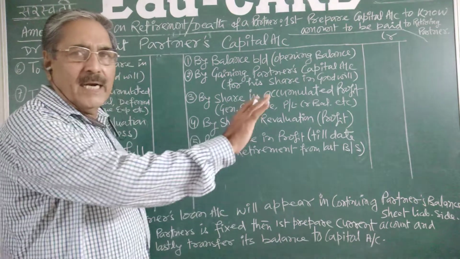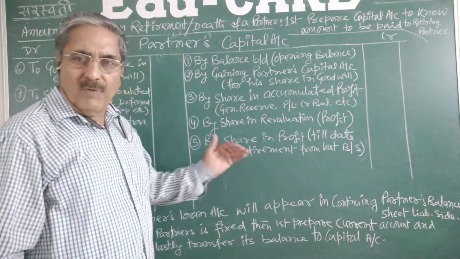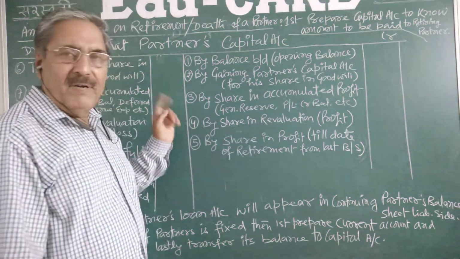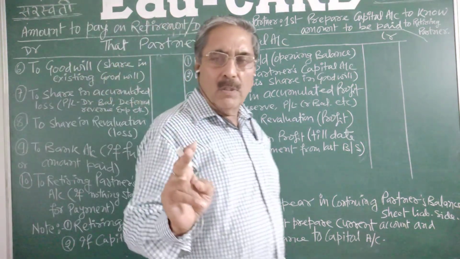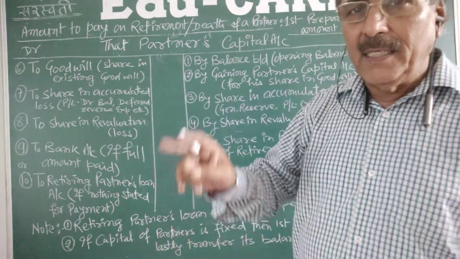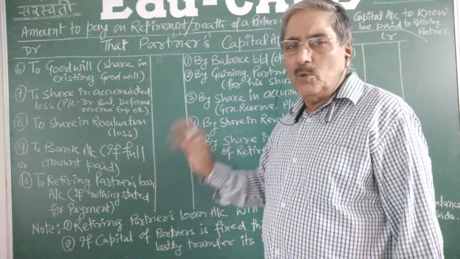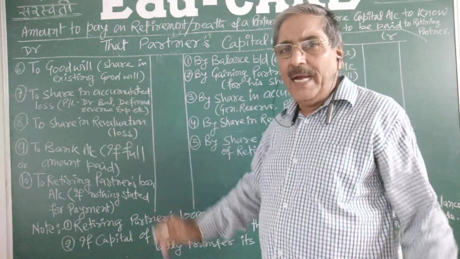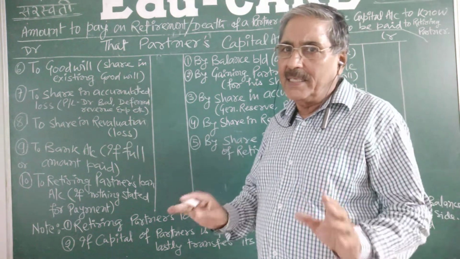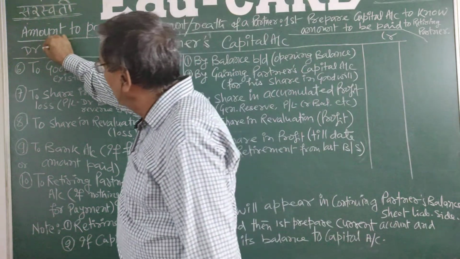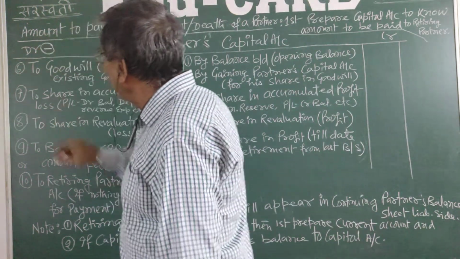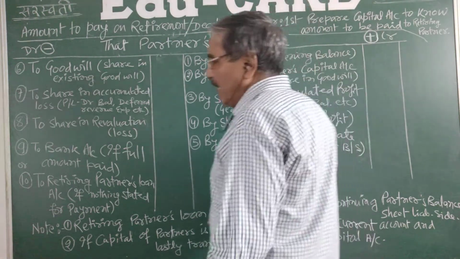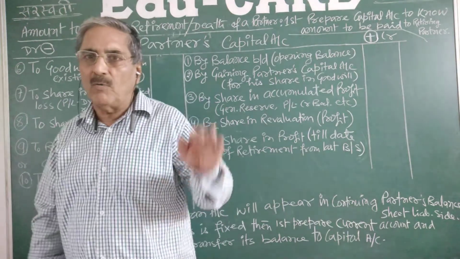On the credit side, all the amount which the partner is supposed to take from the firm, and on the debit side, the amount which that partner is supposed to pay to the firm. So it will be adjusted. The debit amount will reduce his balance and the credit side amount will increase his balance. For your convenience, I am writing here that credit side means amount to be paid will increase and debit side means amount will reduce.